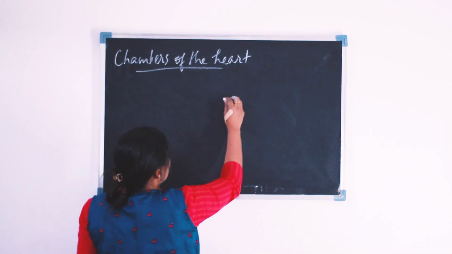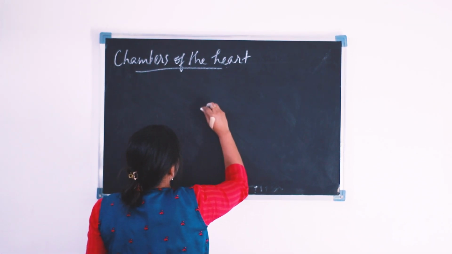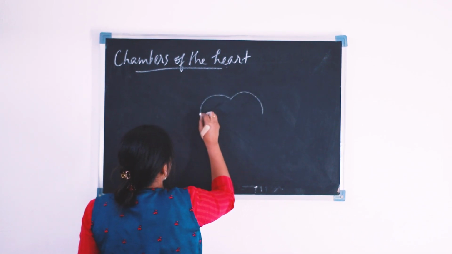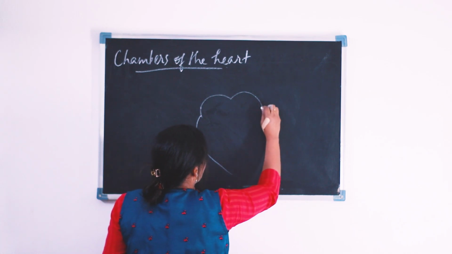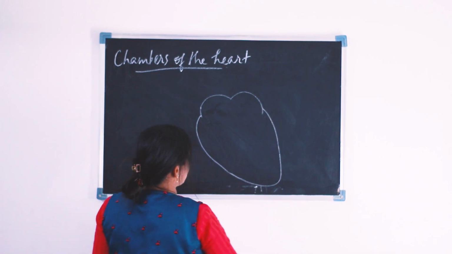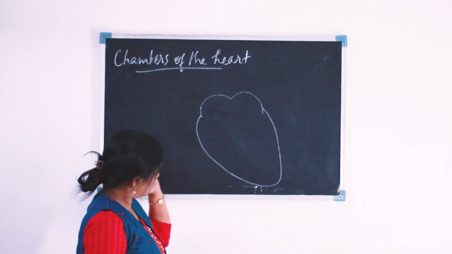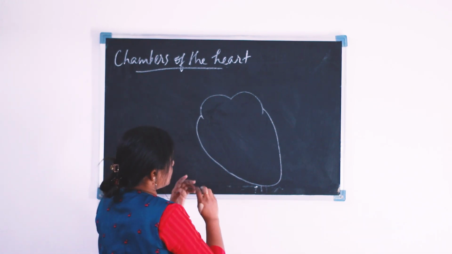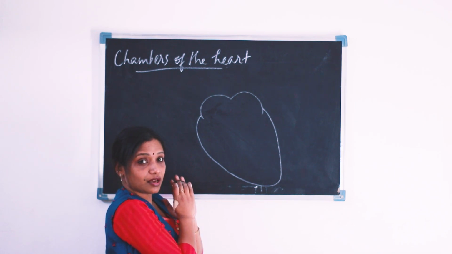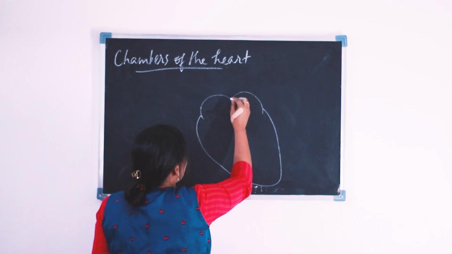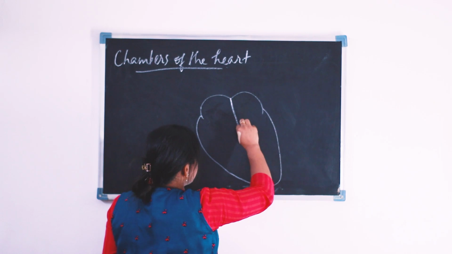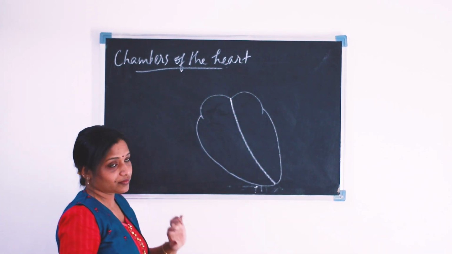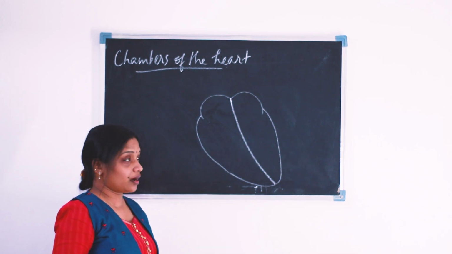Okay, so our heart is a conical shaped muscular structure. Again, I will draw the diagram. If we are looking at our heart from outside, we can see it like this, a conical shaped muscular structure. Now the heart is separated into two halves, the right half and the left half.